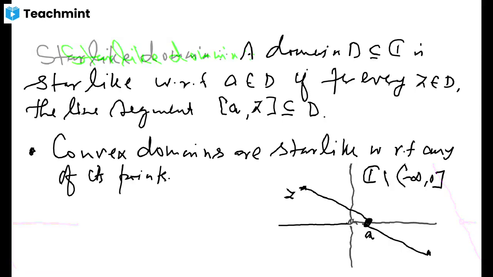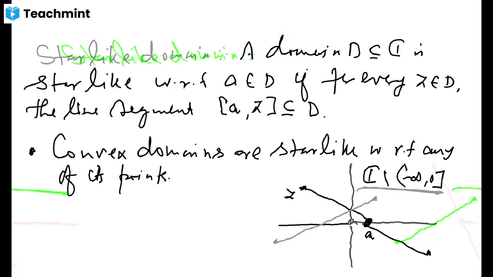That's where you will have trouble here, because if you choose any point here, and any point here, and you want to check whether it is star-like with respect to this green point, then definitely you will have a point here so that the line segment joining these two points will cross this negative axis, which we have already removed, which is not a part of this. So it's not star-like with respect to any point.